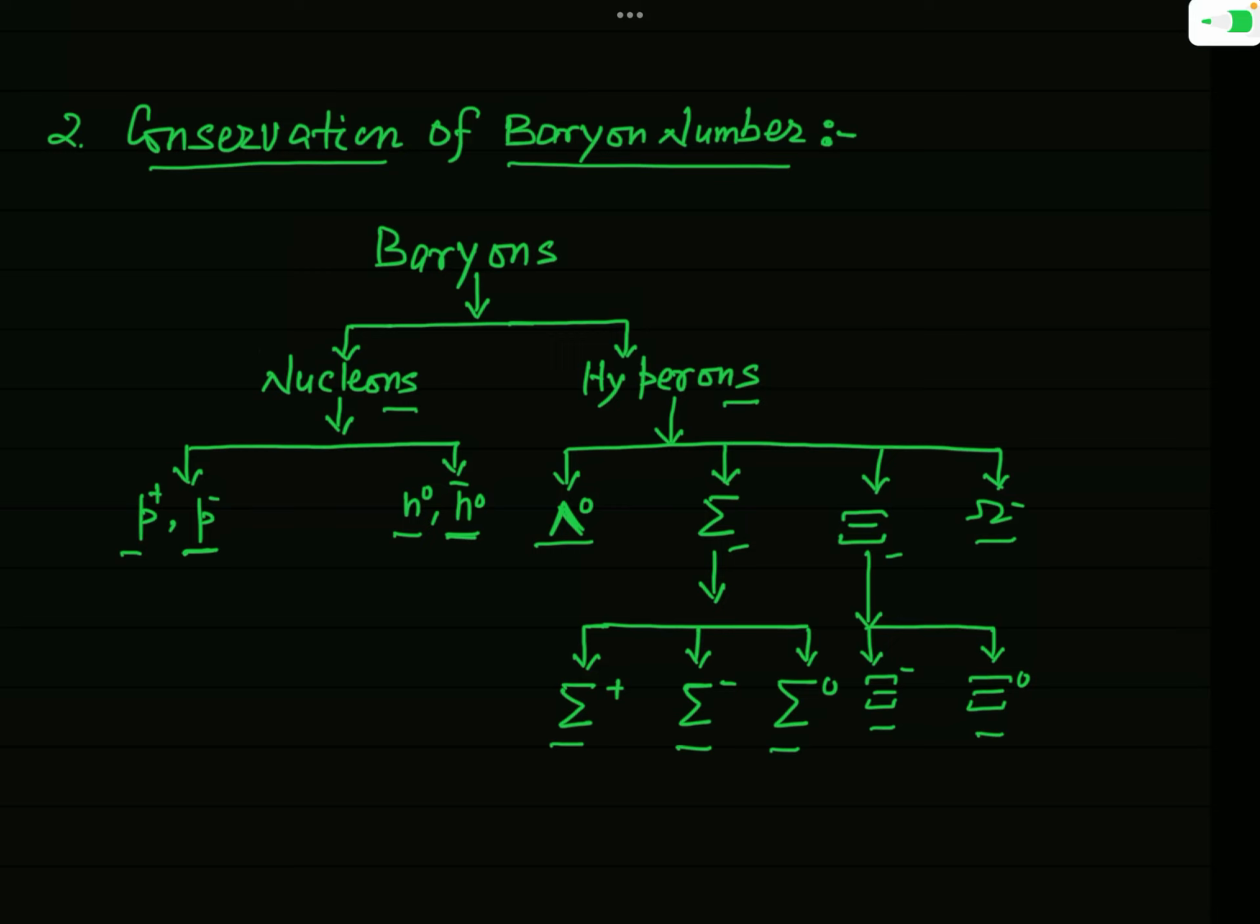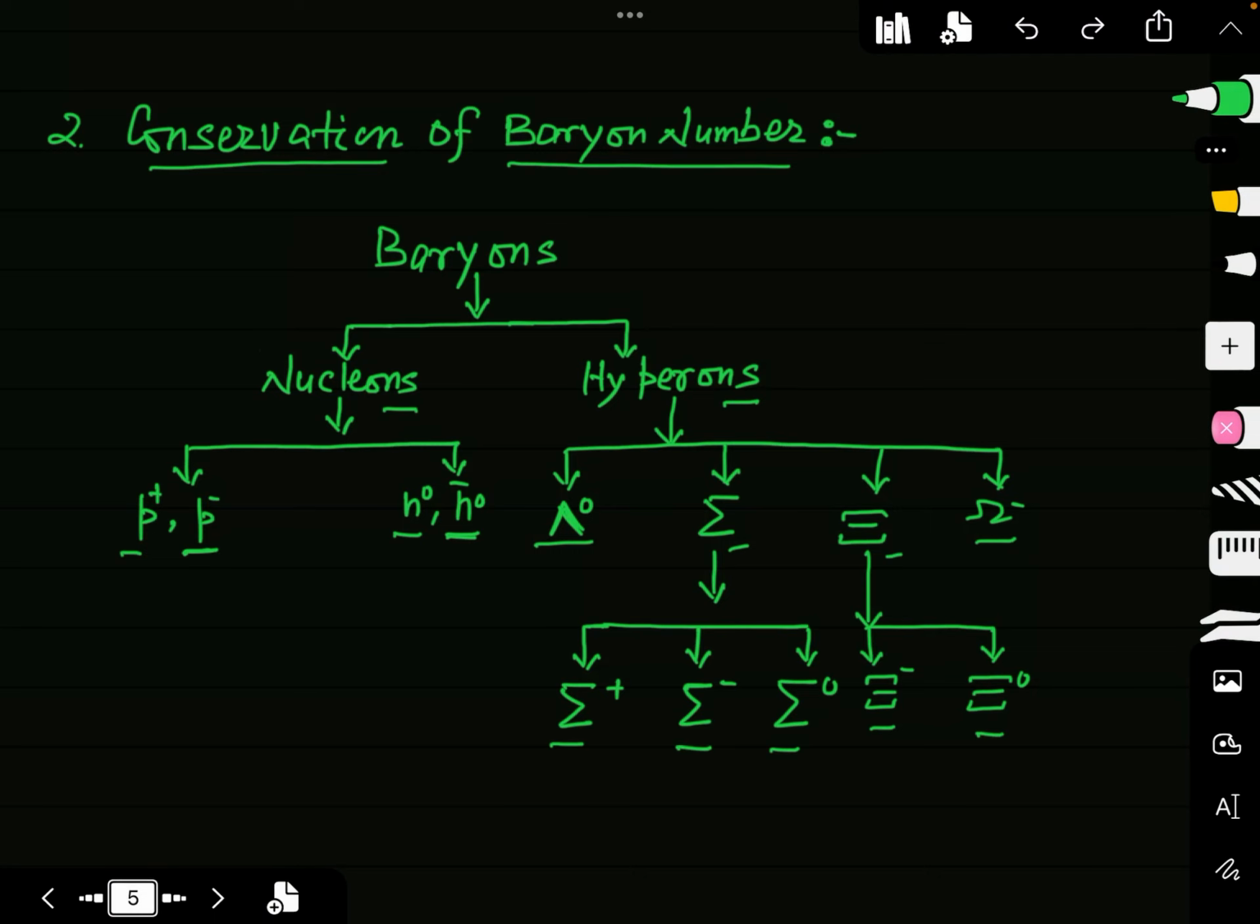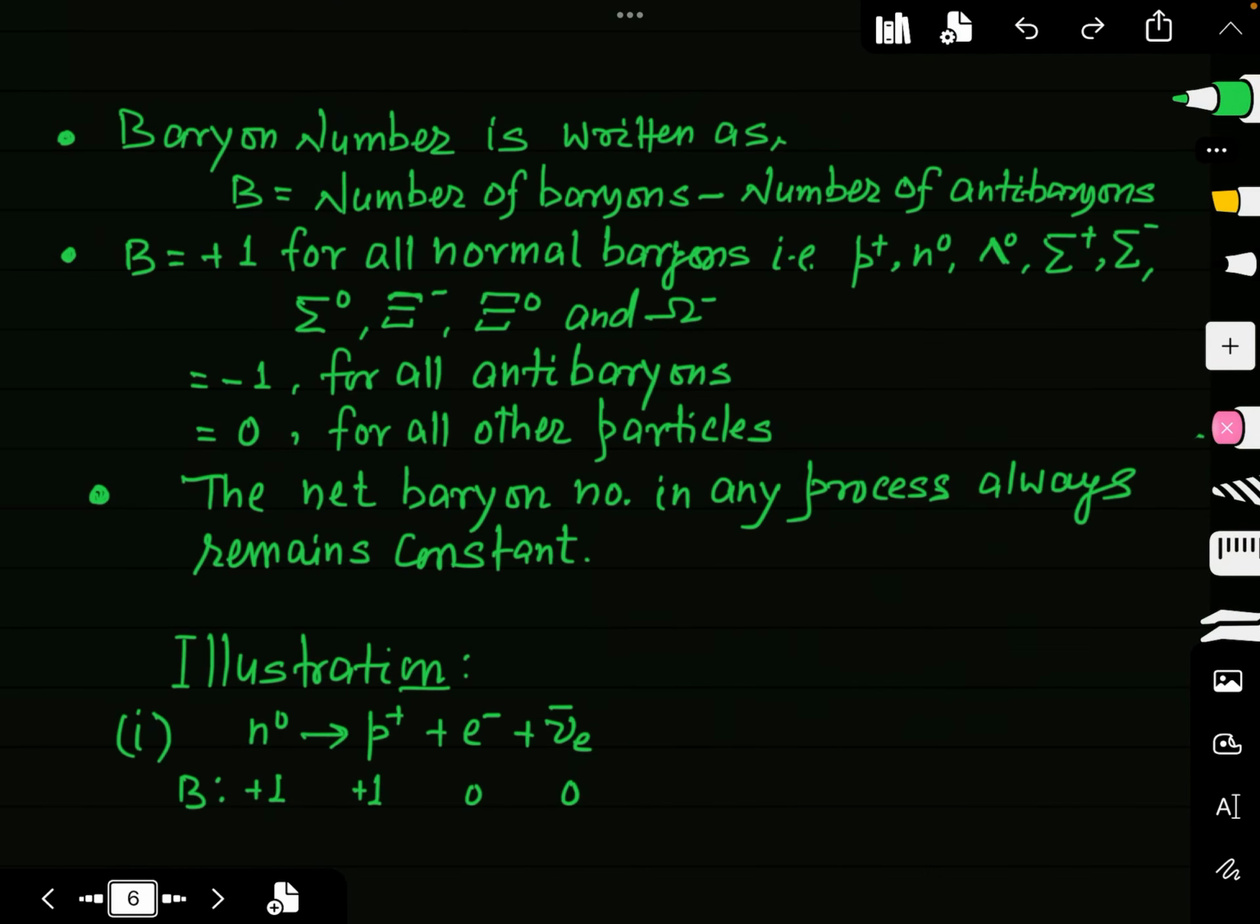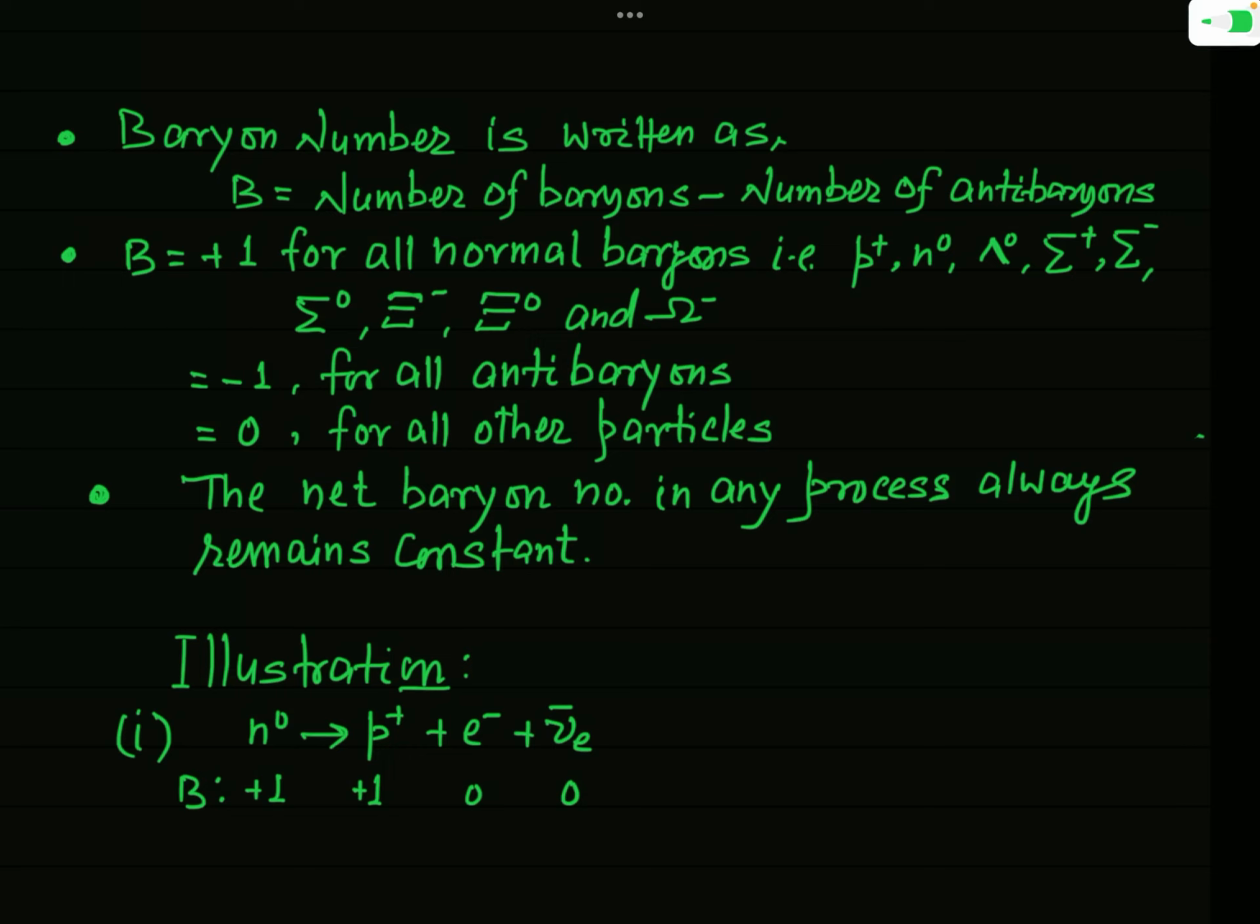I have not mentioned the antiparticle in this figure, but corresponding to each and every hyperon, there will be anti-hyperons. Now, how is the baryon number defined? Actually, this is just defined like the lepton number. Baryon number is denoted by the symbol B and it is defined as number of baryons minus number of antibaryons.